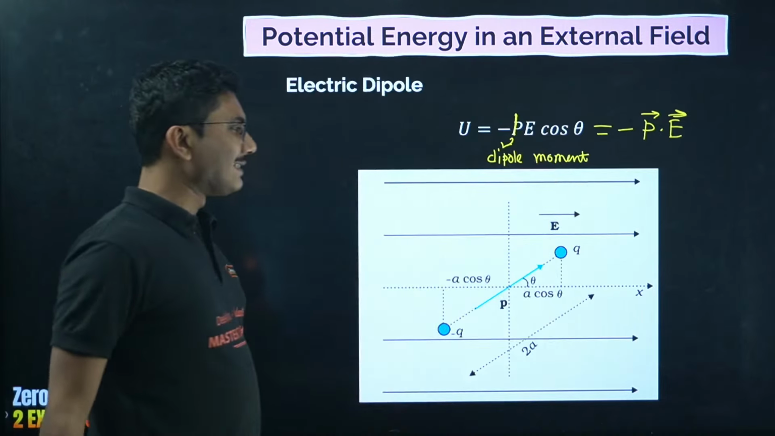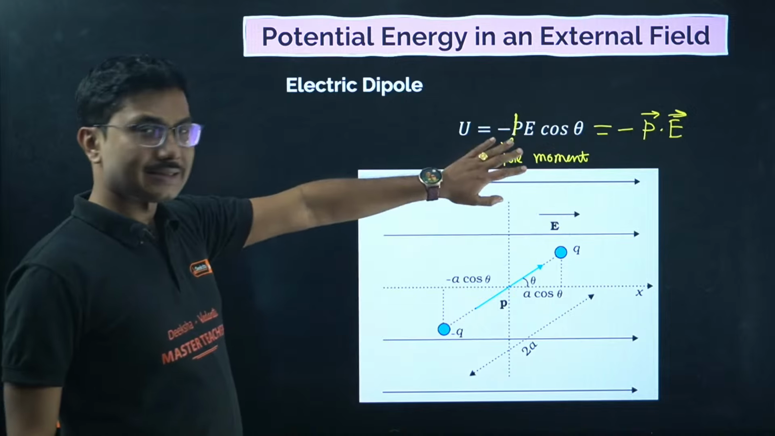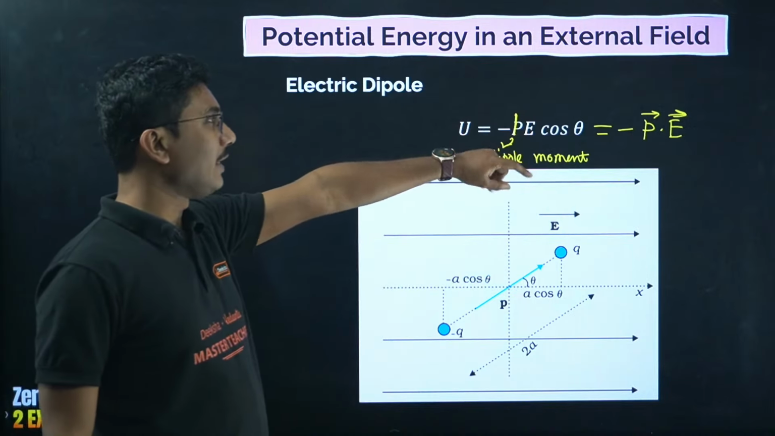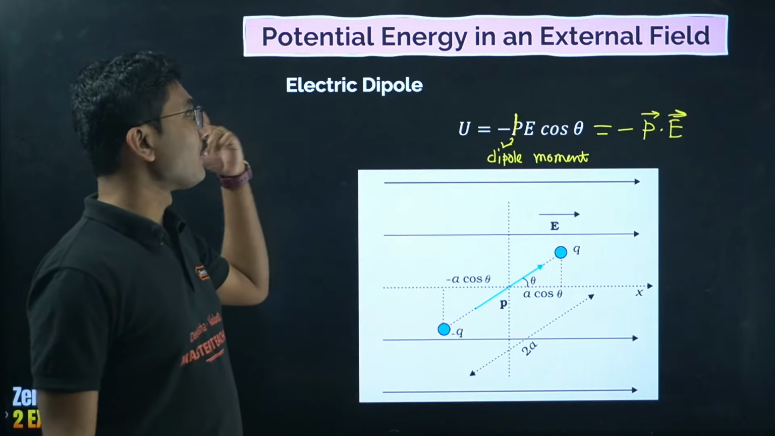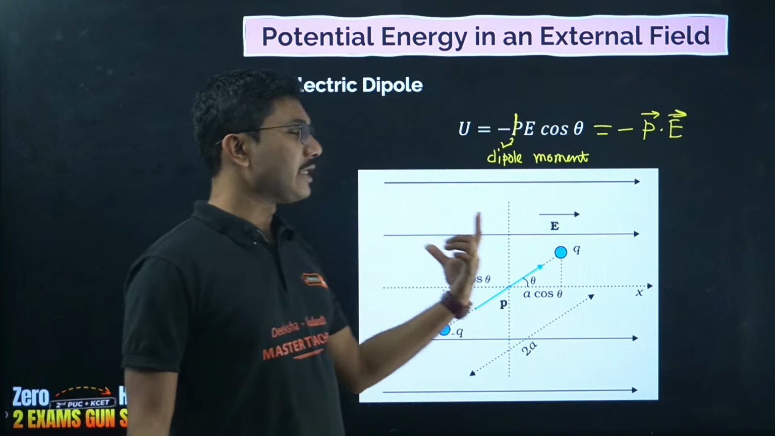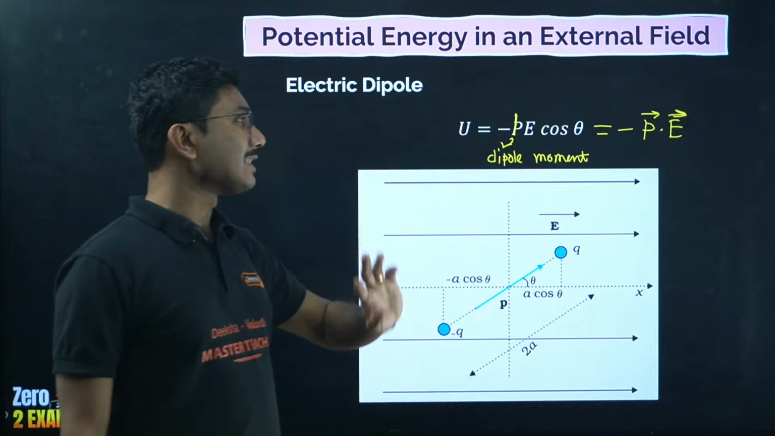Okay, and E is the external electric field. So when you keep a dipole in an external electric field, apart from the torque that is acting on it, there will be a potential energy as well. The potential energy of the dipole is given by U = -pE cos theta.